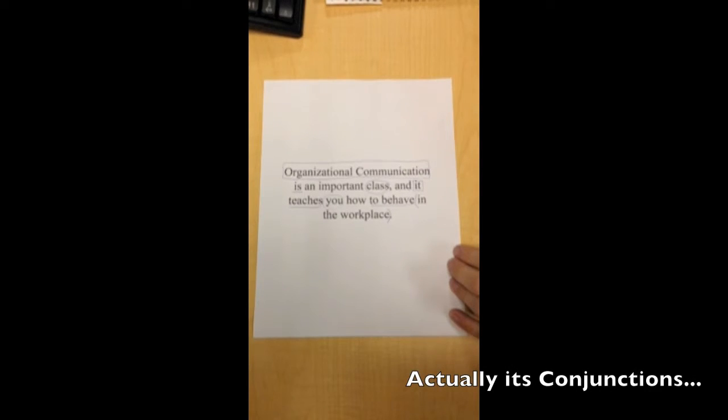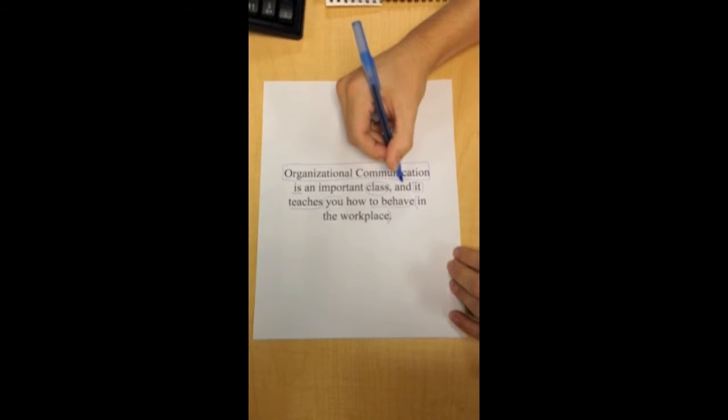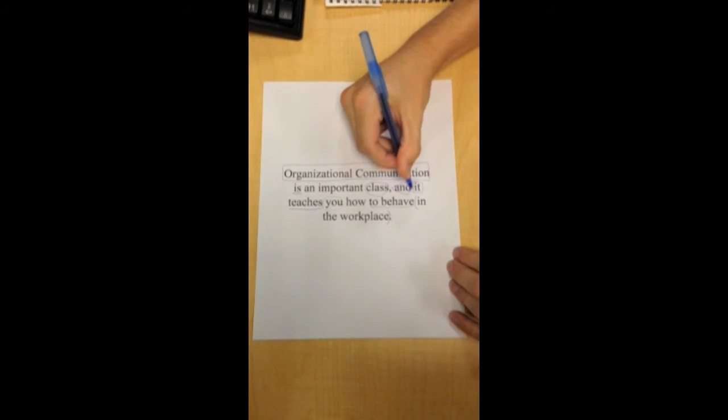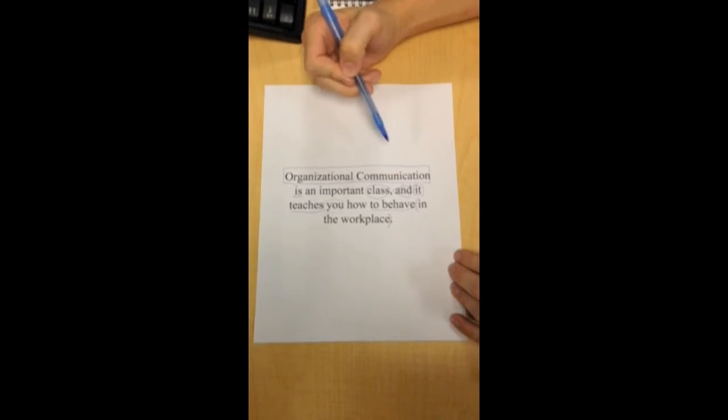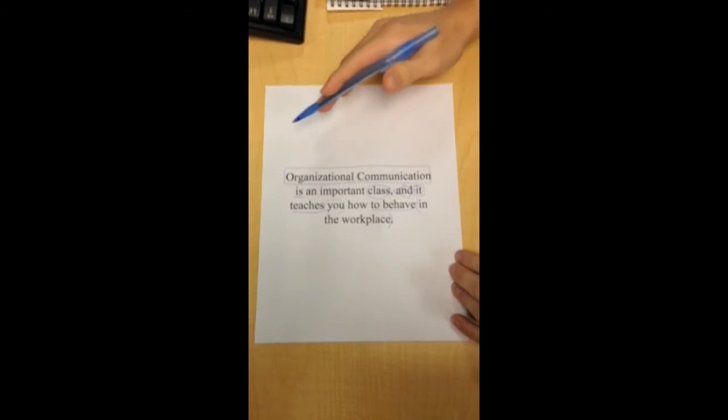That's going to be adverbs. For this one, we only have one to worry about. That's going to be "and" right over here. So we're going to put a diamond around that one to identify that as an adverb. Looking through, we don't have any more, so we go to our sixth element, which is apostrophes. Luckily, as you read through this sentence, we don't need any and we don't have any to begin with, so we don't have to worry about that.